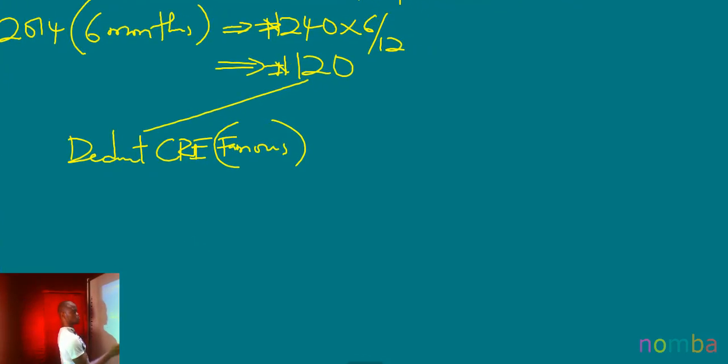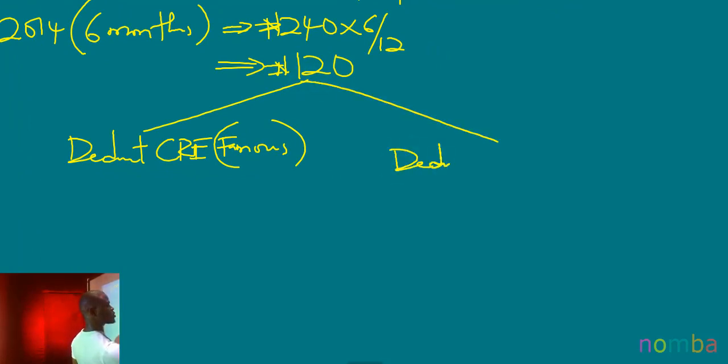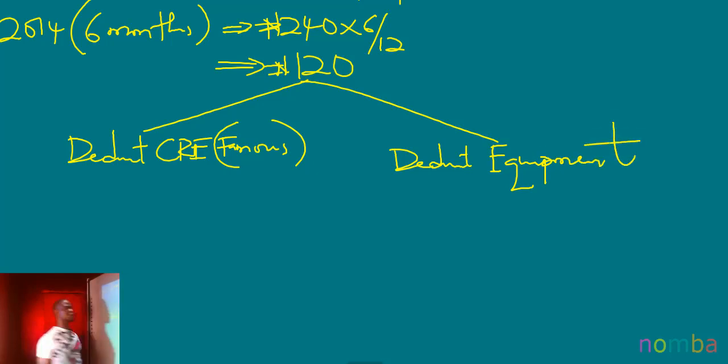And also we are going to deduct it from the item of property, plant and equipment. You deduct it from the equipment. The 120 million. And this is how you adjust for the additional depreciation. And that is it for these notes.